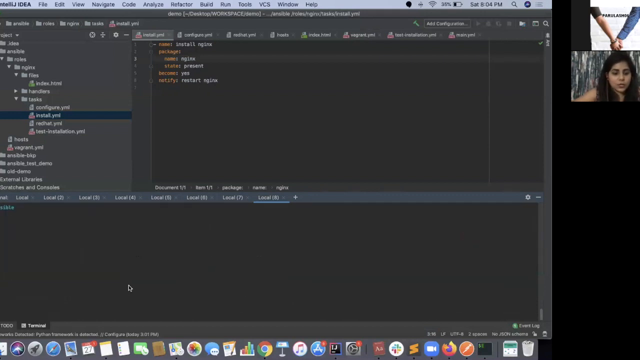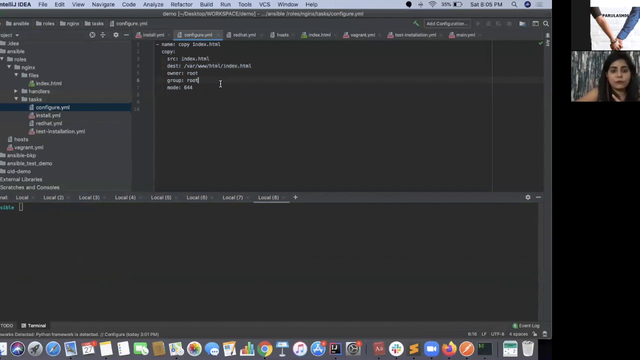Cool. One more thing: when you are configuring this and now you have copied this HTML on your remote machine, now what will you need? You will need to restart this. What will you write here? Notify. The simple thing is notify nginx is what you're going to write here. Only then it is going to restart, else it's not going to restart, if there is a change in this command.